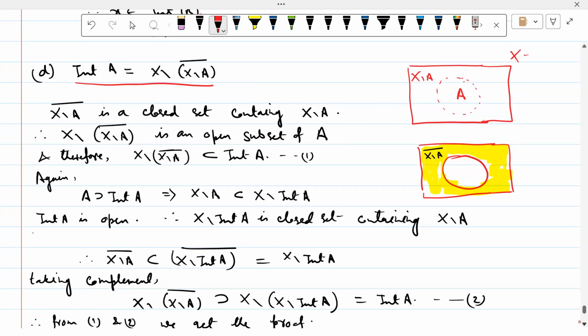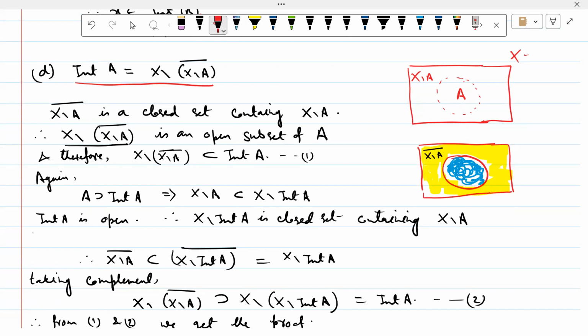So interior A টা হবে এর এই ভিতরের পার্টটা, this part. ইয়েলো পার্টটা কিন্তু আমাদের x minus A closure. So something like that. So now proof. X minus A closure is a closed set containing x minus A. তাহলে তার কমপ্লিমেন্টটা কি হবে? ওপেন সেট সাবসেট হবে। ক্লোজ সেটের কমপ্লিমেন্ট ওপেন সেট হয়। So x minus A closure is an open subset of A.